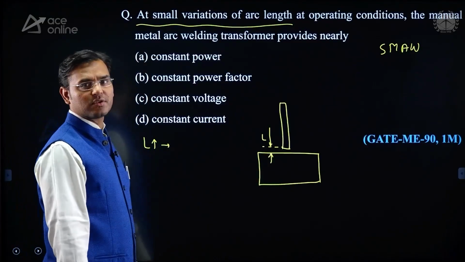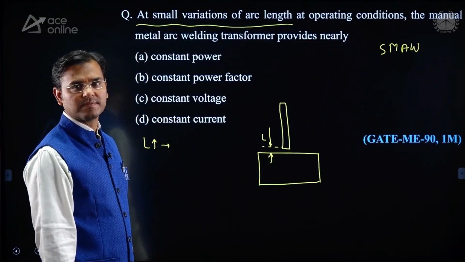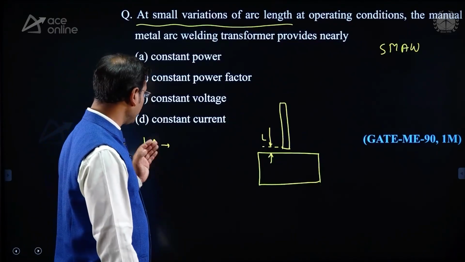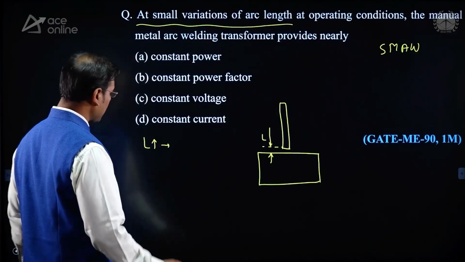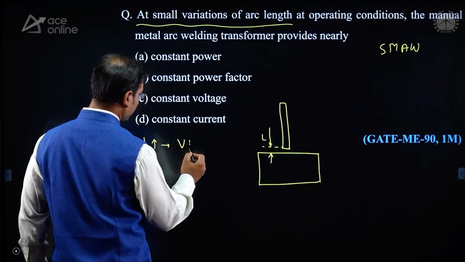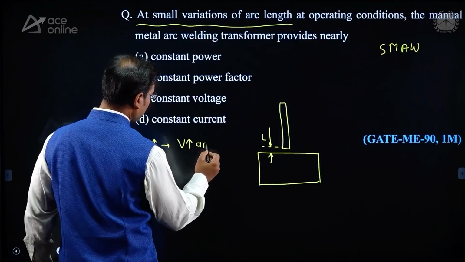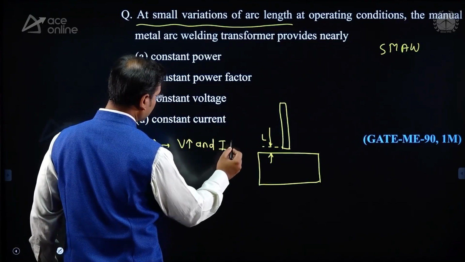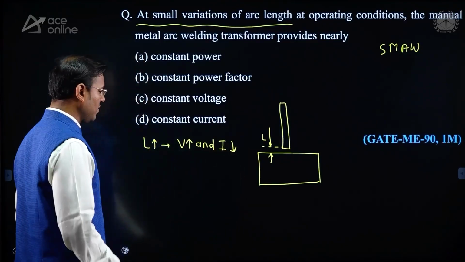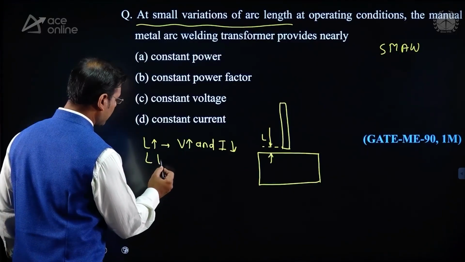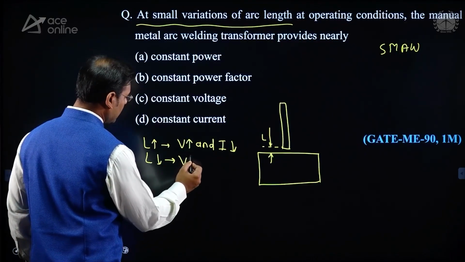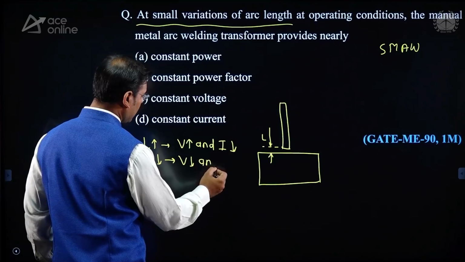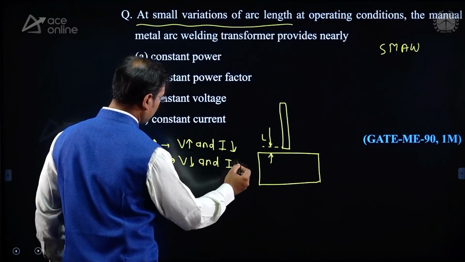As the arc length increases, the voltage also increases and the current reduces. When the arc length reduces, the voltage also reduces and the current increases.